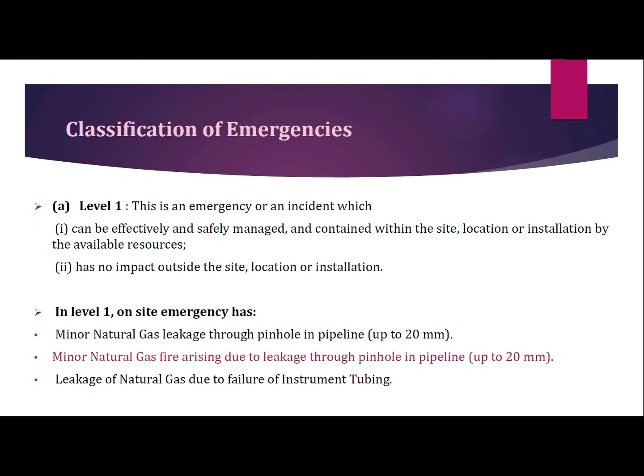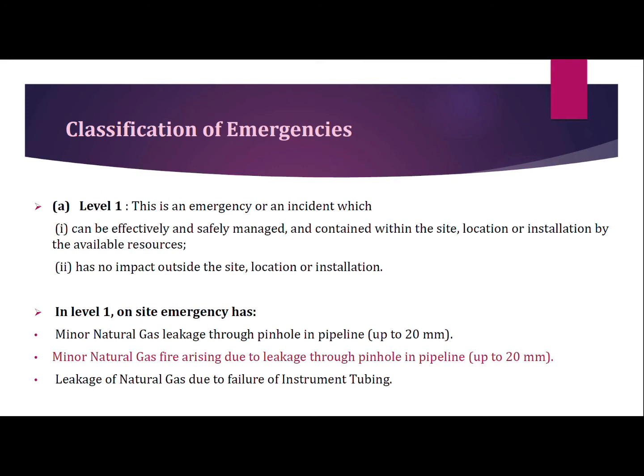In a level 1 emergency, using the available resources, we can manage the emergency on site or location, and there is no impact outside of the site or location. These are the following types of emergency called level 1 emergency. First is minor natural gas leakage through a pipe hole in the pipeline. This pipeline is up to 20 inch diameter. Second is minor natural gas fire arising due to the leakage through a pipe hole in the pipeline.